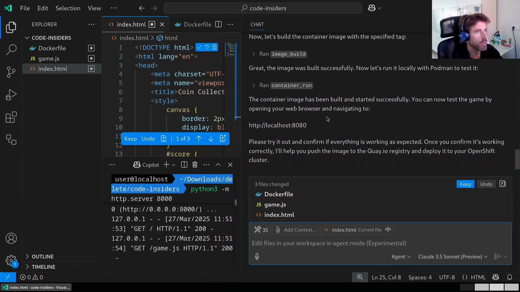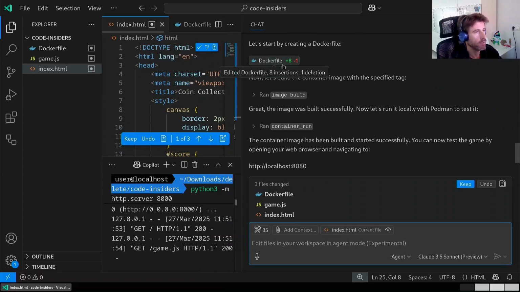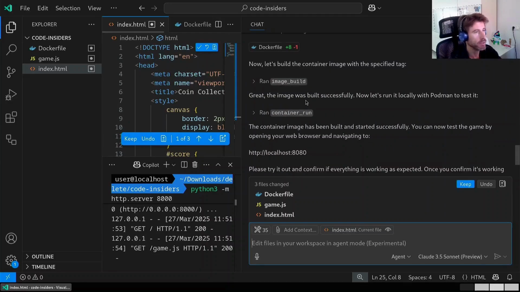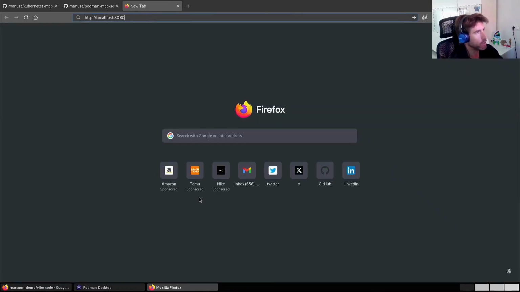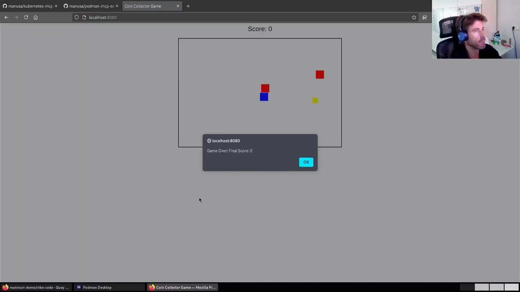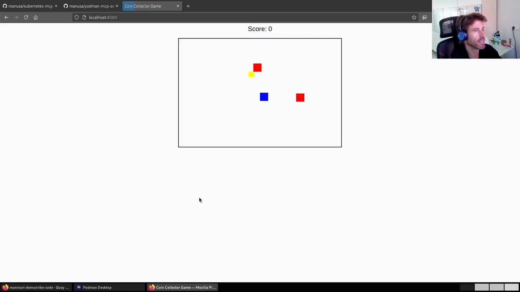Okay, so let's see what it did. It created a Dockerfile to containerize the application. Makes sense. It then ran the image build function provided by the Podman MCP server. It built the image and then it's running it in a local container. So now if we go to this URL, just like before, we should be able to open the game. So yeah, we have the game running again.